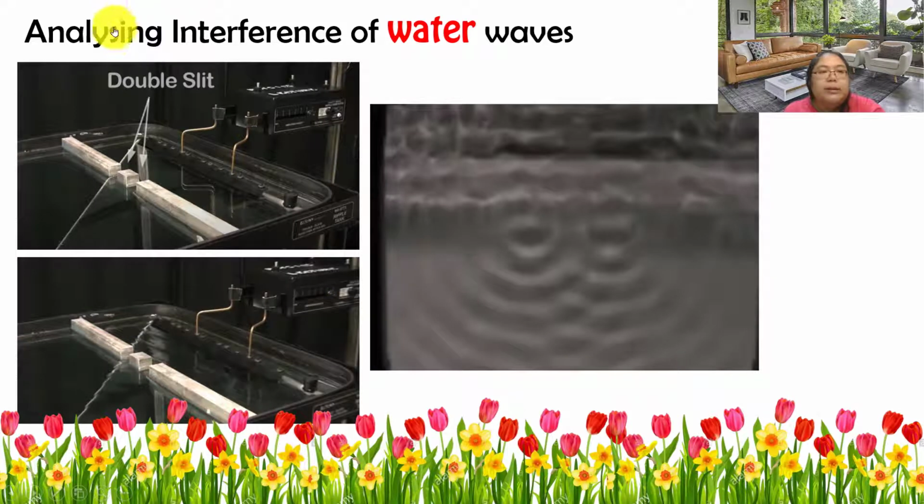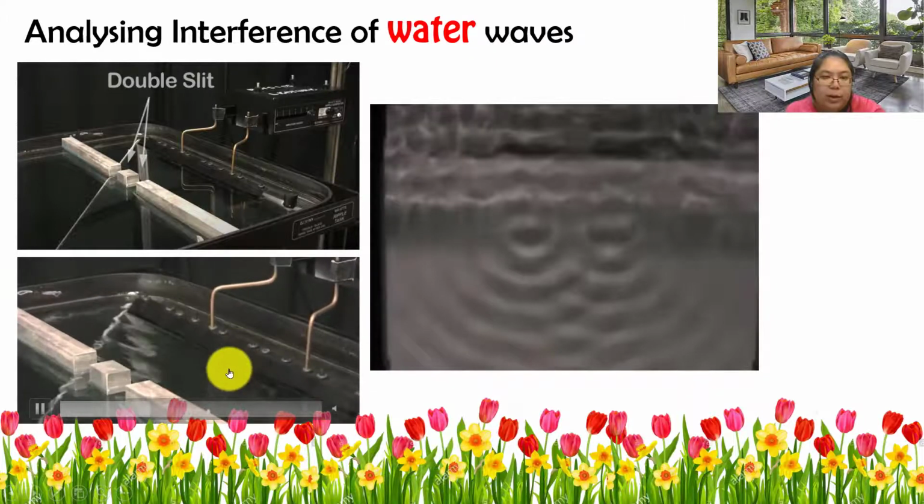Okay, now we're going to see the analysis of interference of the water wave. This one is a double slit. A plane wave, after going through two slits, will produce interference. Let's see the first example. Let the motor vibrate the bar. Okay, you find they vibrate the bar, so that means the wave will pass through the double slit.